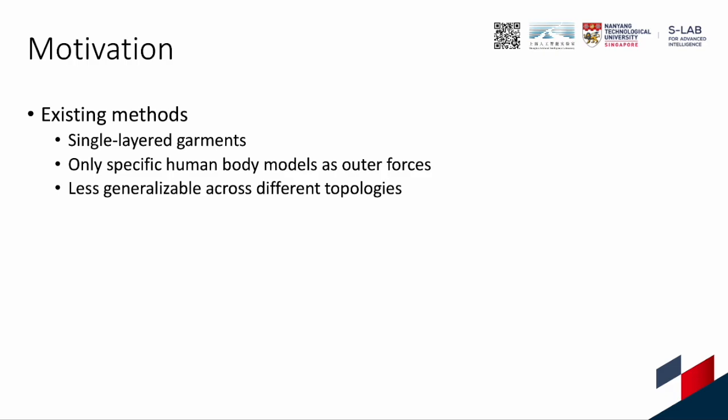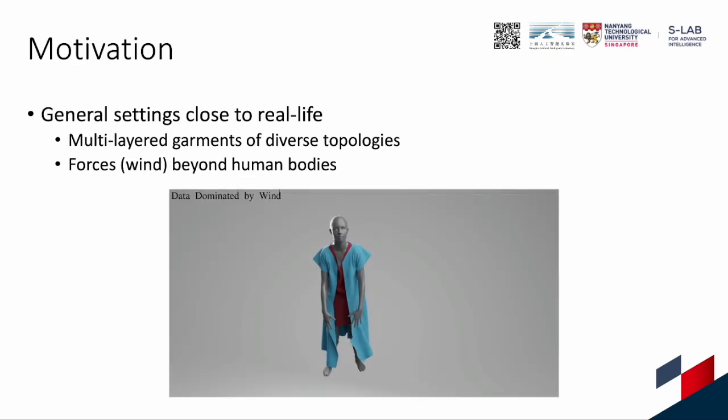Consequently, their applicability in real-life cases is significantly reduced. To bridge the gap between the experimental scenarios and real-life cases, we explore garment animation in more general settings close to real life, where multi-layered garments of diverse topologies are included. Garments are also affected by general forces beyond humans, such as the wind.